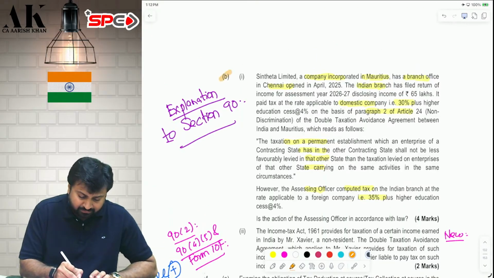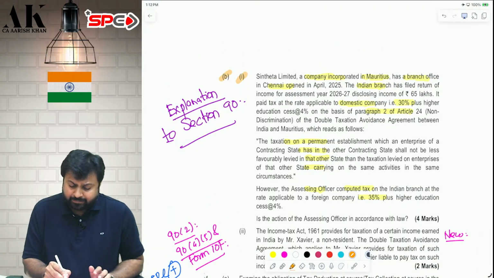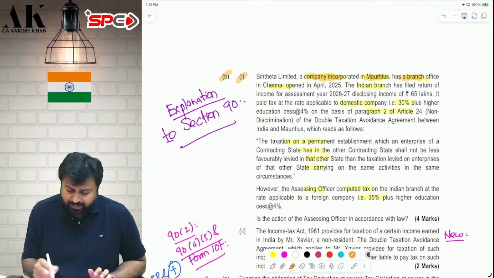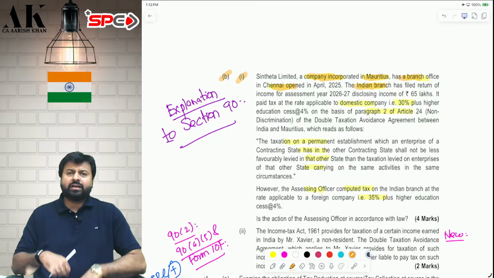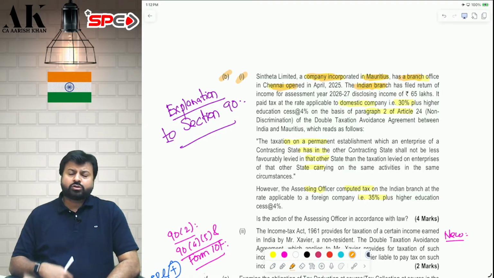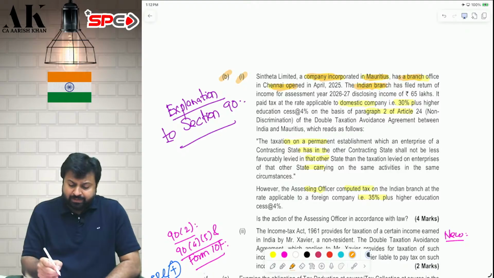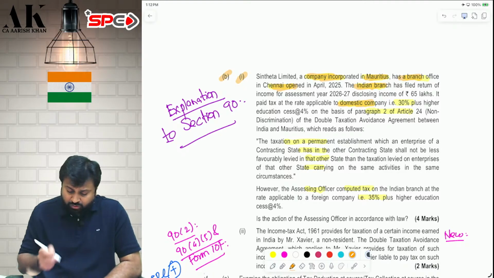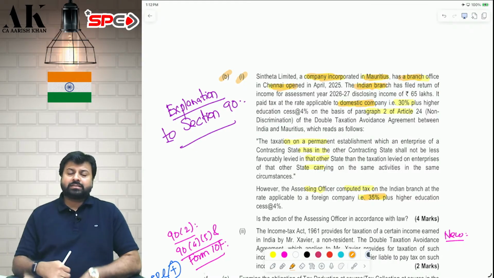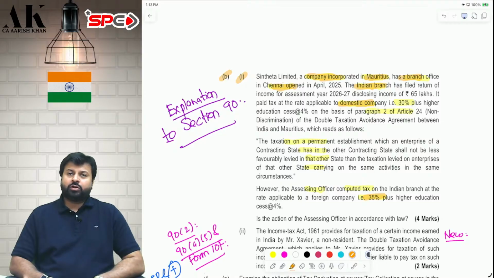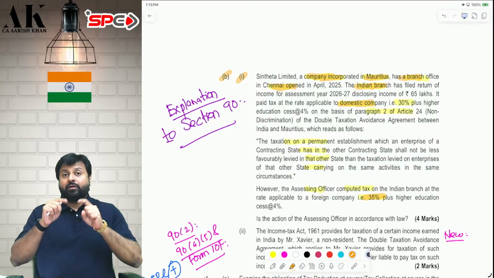Question number B1. There is a foreign company which is located in Mauritius. Now they have opened a branch in India. Now they are saying that because we are opening a branch in India, we should be liable for a tax rate of 30%, which is applicable to a domestic company. The officer said no. We will apply a 35% tax rate on you. We will not give you the domestic company tax rate. We will give you the foreign company tax rate.